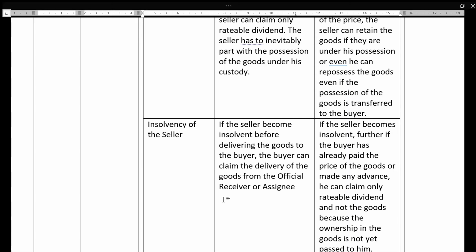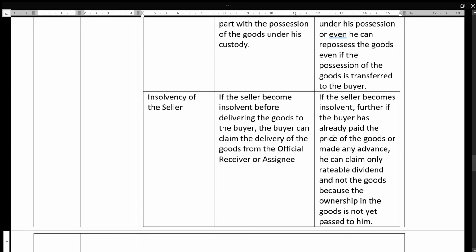So from the official assignee only the buyer can get the delivery. And here if the seller becomes insolvent, further if the buyer has already paid the price of the goods or made any advance, he can claim only the estimated part of payment, and not the goods, because the ownership is not yet passed to him.